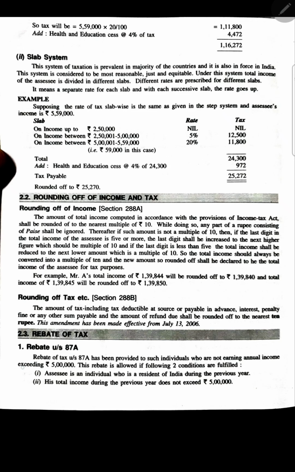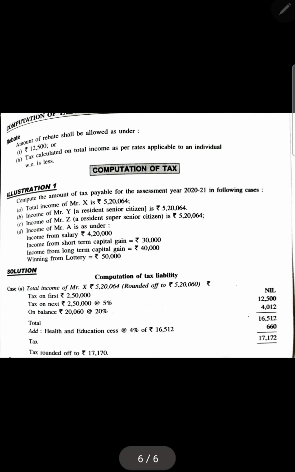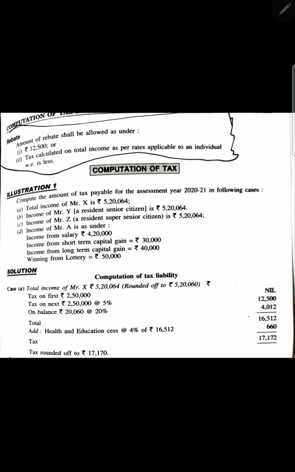Then what I have to teach you here is that the rebate has changed. Previously it was 2,50,000 rupees, now it is 12,500, and the income which we have to see is 5 lakh rupees, which is written again on the next page. As far as your note is concerned, just write this down in your note.